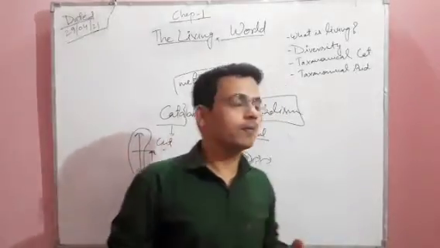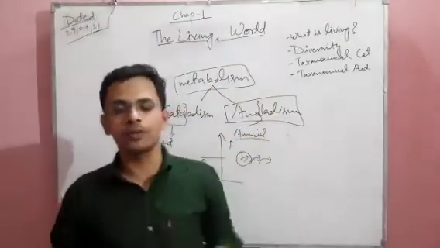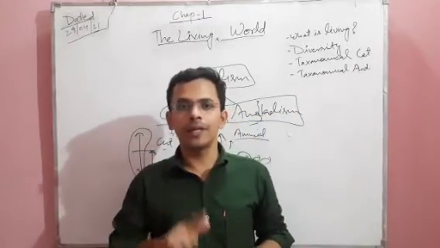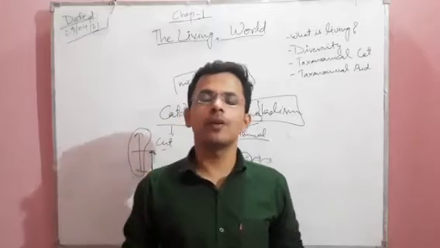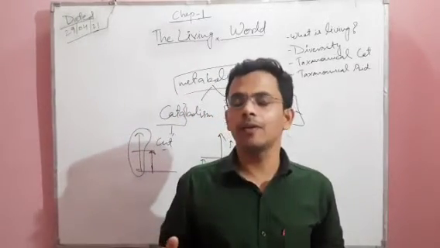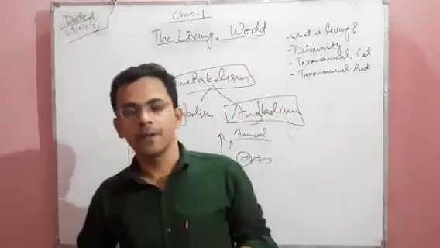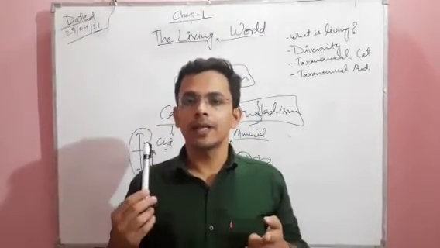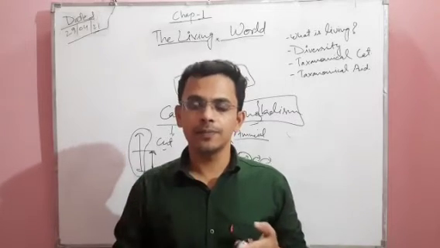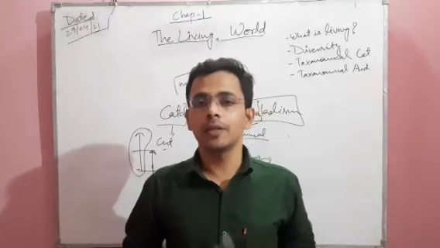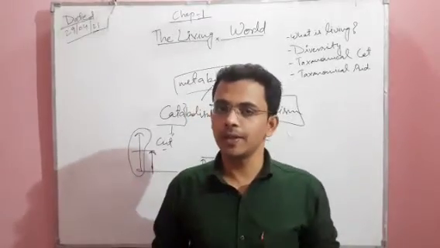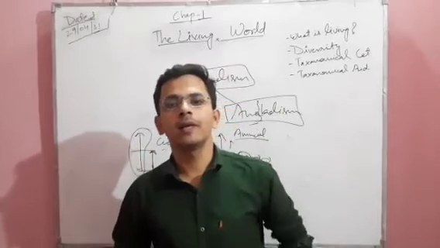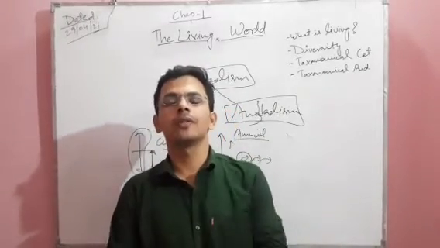So if metabolism takes place, growth also takes place. So there are four measures through which we can identify whether an organism is a living thing or a non-living thing. I repeat: first is metabolism, second is respiration, third is growth, and the fourth is reproduction. These are the four measures through which we can decide which organisms are living and which are not.